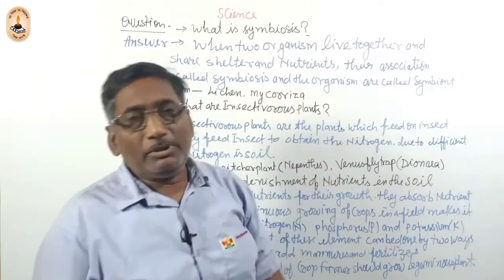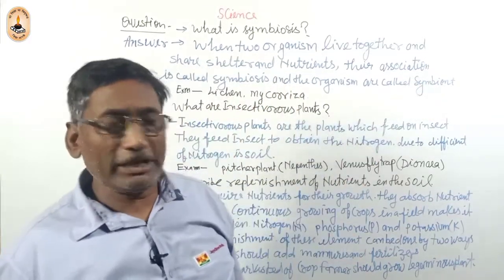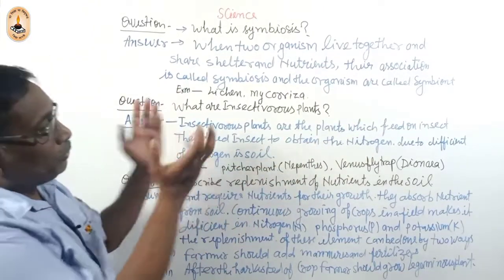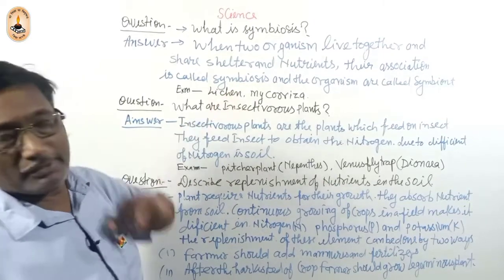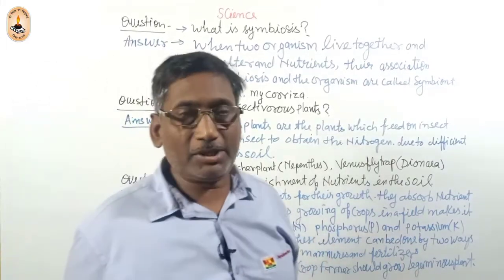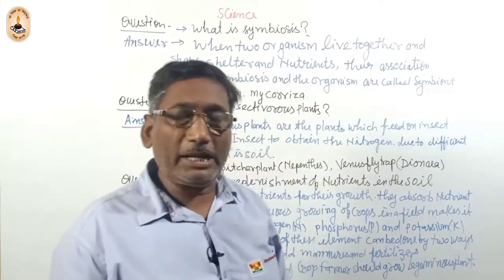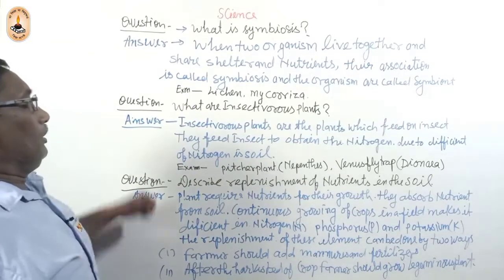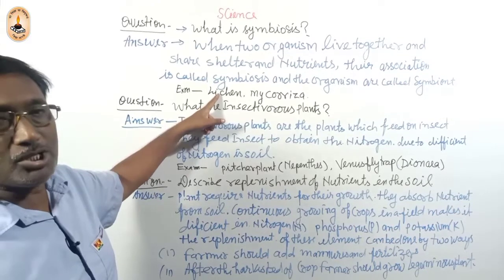This type of organism is called symbiont. The organism is called symbiont, but the association of the two groups or two organisms is called symbiosis. So symbiosis is a lifestyle, but the organism is called the symbiont. For example, lichen. Lichen is an example of symbiosis life.